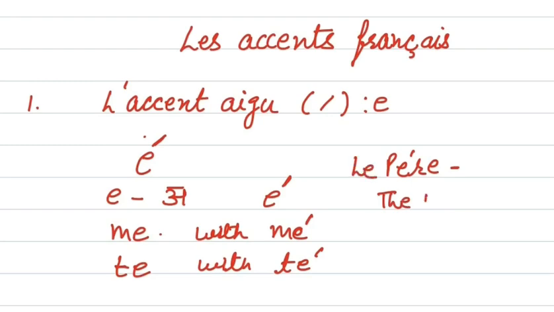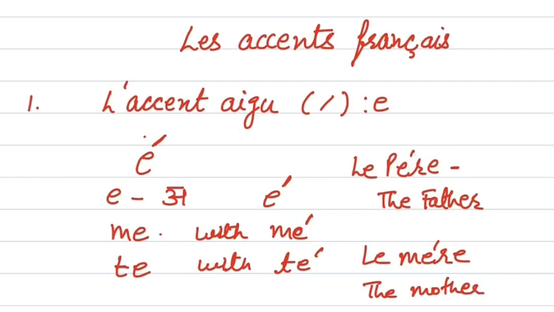Le père, the father. Okay? La mère means the mother. The sound of accent aigu is A. Okay, clear? Now let's move to next accent.